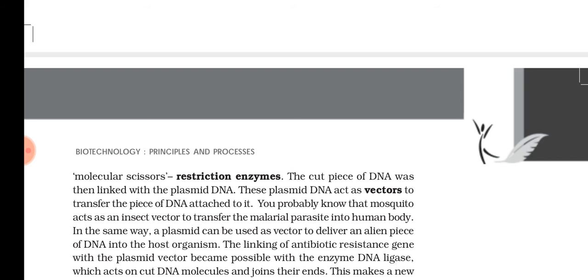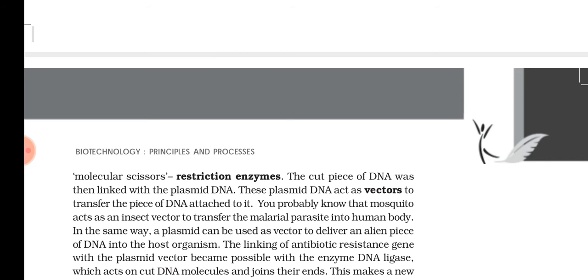No. These plasmids act only as vectors, and these vectors help in the transfer of the piece of DNA attached to them. Just like the mosquito acts as the vector in the transfer of the malarial parasite from the diseased person to the healthy person, in the same way a plasmid can be used as a vector to deliver an alien piece of DNA into the host organism.